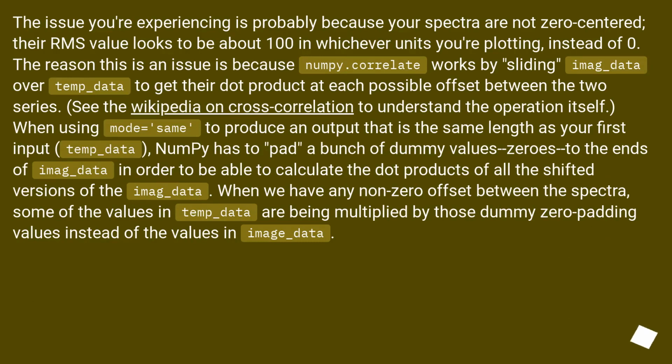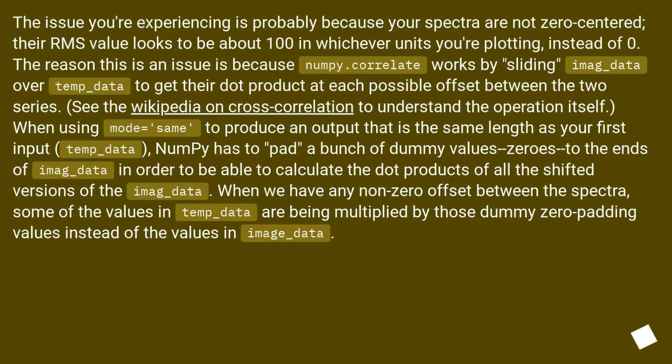The issue you're experiencing is probably because your spectra are not zero-centered. Their RMS value looks to be about 100 in whichever units you're plotting, instead of 0. The reason this is an issue is because numpy.correlate works by sliding imag_data over temp_data to get their dot product at each possible offset between the two series. See the Wikipedia article on cross-correlation to understand the operation itself.